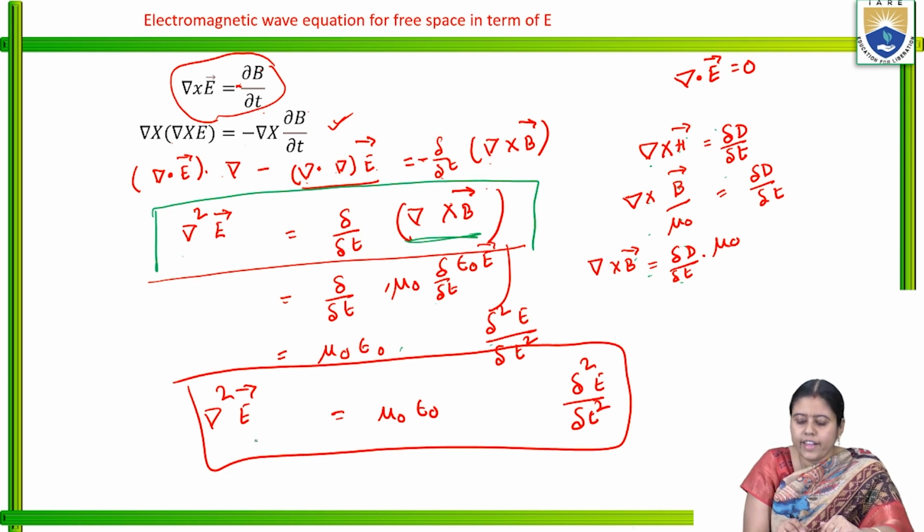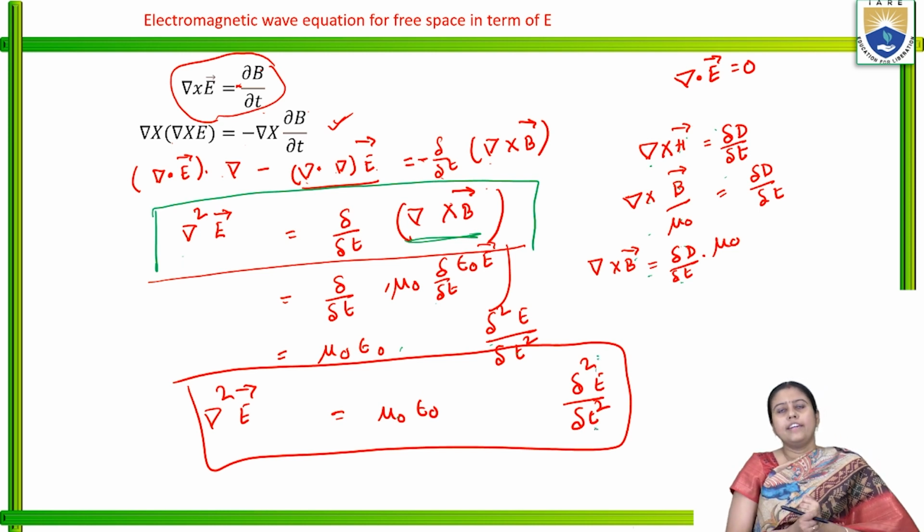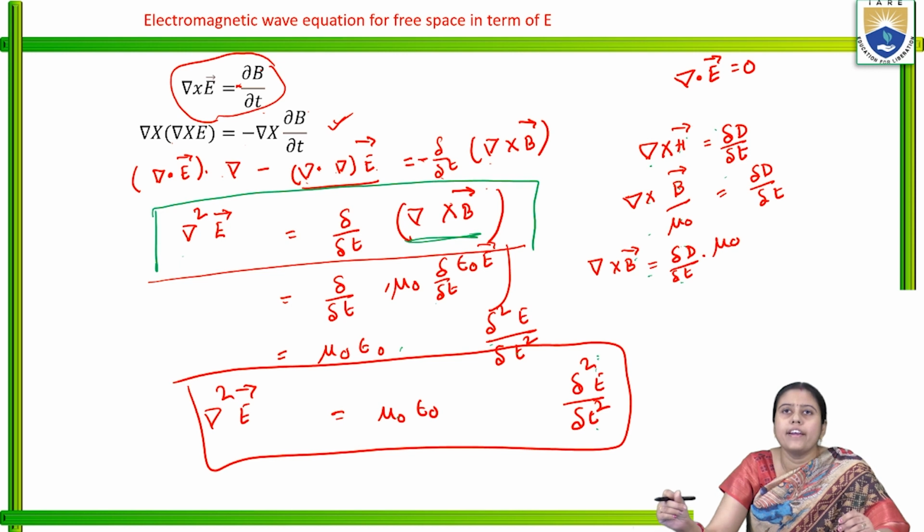So grad squared E is equal to mu naught epsilon naught del squared E by del T squared. This is the electromagnetic equation.